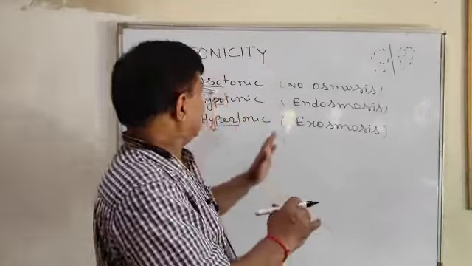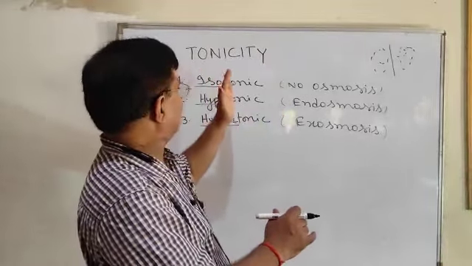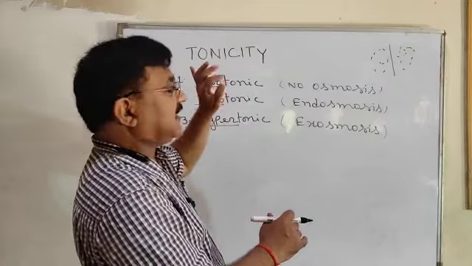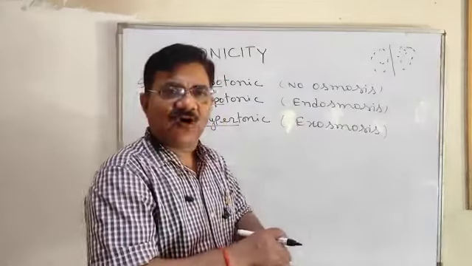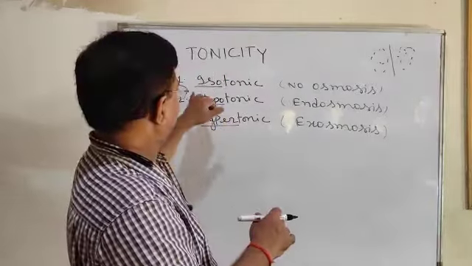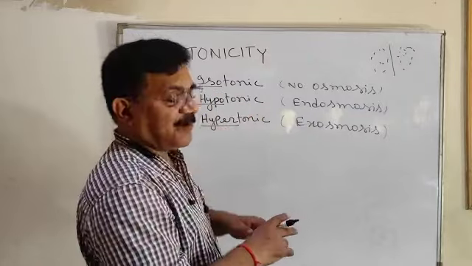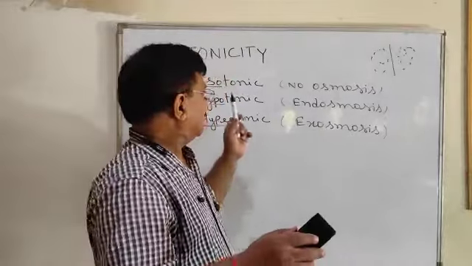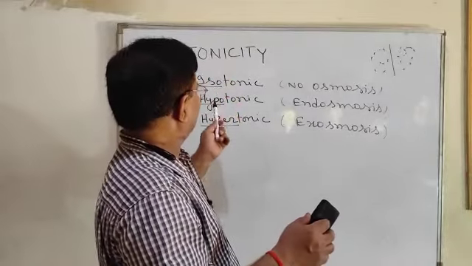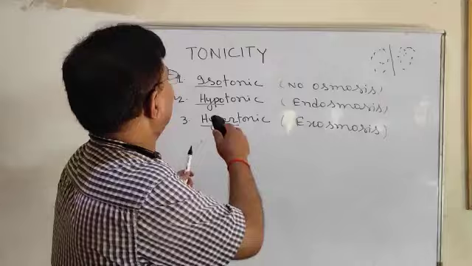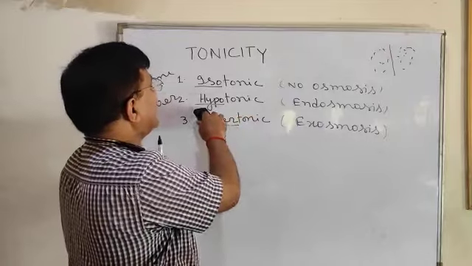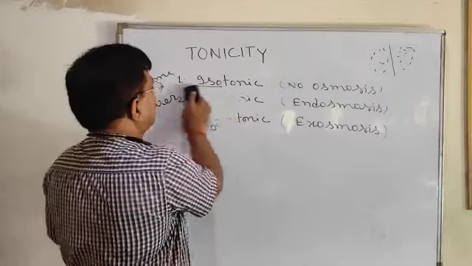We were discussing tonicity, the relative concentration which determines the flow of fluid solution. Isotonic, hypotonic and hypertonic we have discussed. Now let us discuss some experiments related to isotonic, hypotonic and hypertonic solutions.